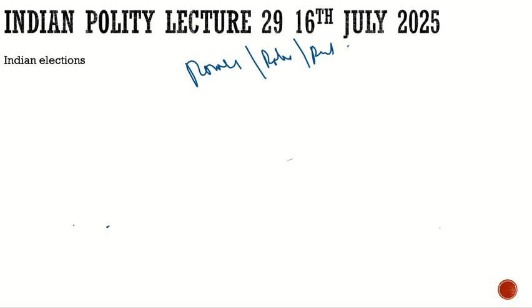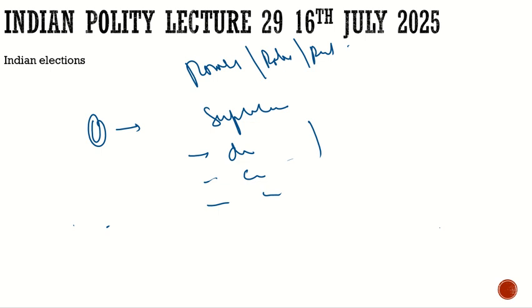First, what does the Constitution say? The Constitution says the Election Commission of India has the role of superintendence, direction, control, and conduct of the elections. It is all vested in the Election Commission of India. So in this regard, to give the superintendence, to direct the elections, to conduct the elections, to control the elections, the Election Commission of India came up with 2 rules.